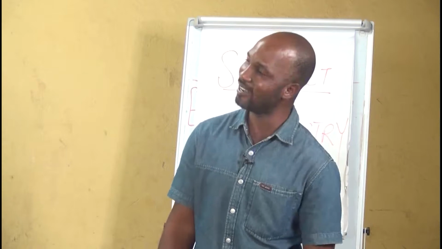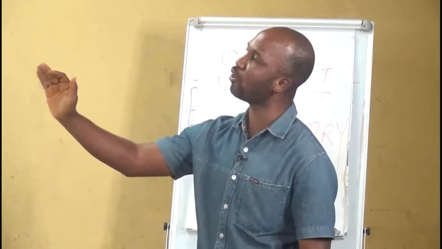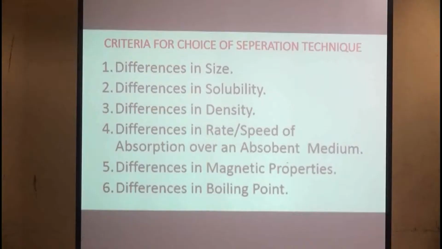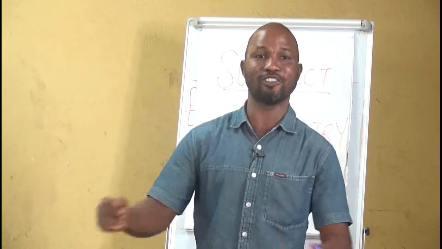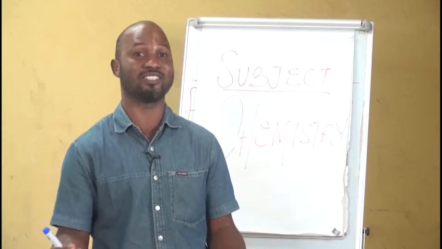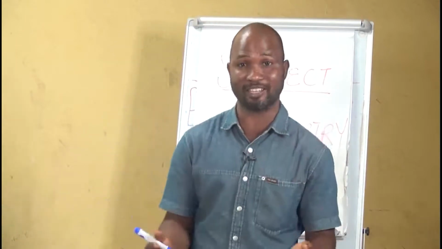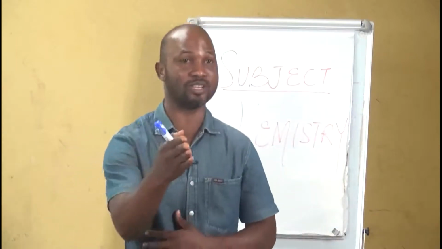My student learners, viewers, and listeners at home, we have criteria for choice of a separation technique. One of them is difference in sizes. Now, if a fisherman wants to go and catch big fish in the river, he will not go with a small net because obviously he will not catch a big fish. He will go with a big net such that the small fish can pass through the net.